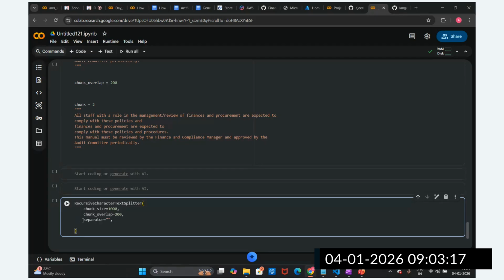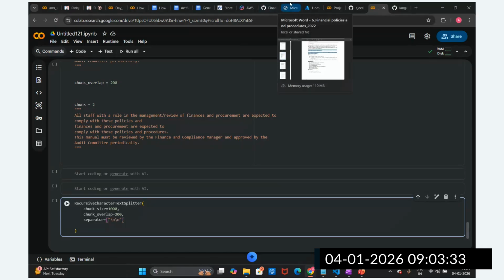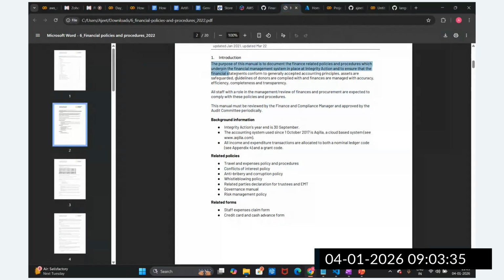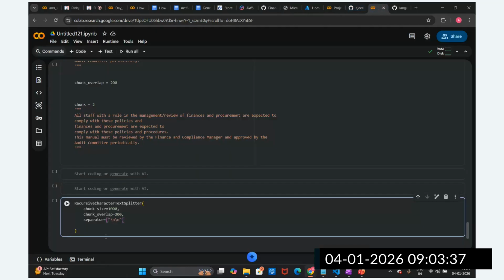Then we are providing the separator, guys. What is the benefit of providing the separator? We are going to split based upon the paragraph first of all. How do we split based upon the paragraph? Backslash n, backslash n. First of all, it will try to split the document on the paragraph. The separator here, backslash n, is nothing but the paragraph. Then, let's suppose the paragraph size is greater than the chunk size, then what is the next type we are going to split on?